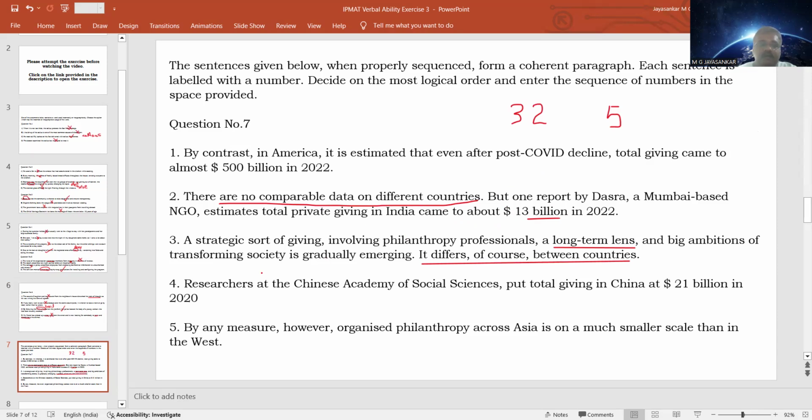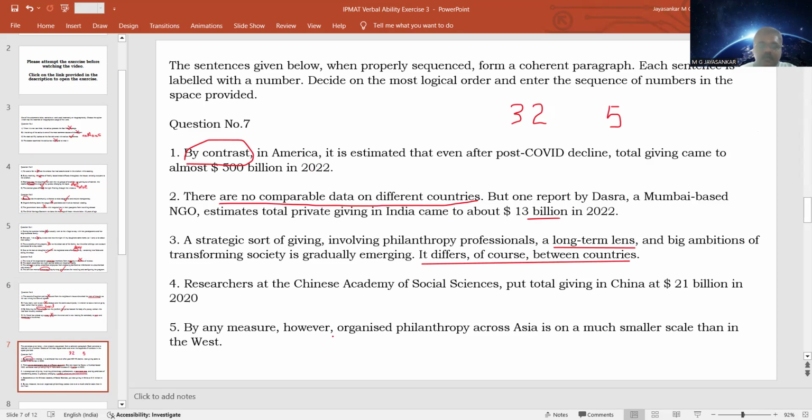Now, which one will be next? Here you have four saying China has 21 billion, and one saying America has 500 billion. By contrast, in contrast to India or China, in America you have 500 billion. So in India you have a $13 billion donation, in China $21 billion, whereas in America it is $500 billion.